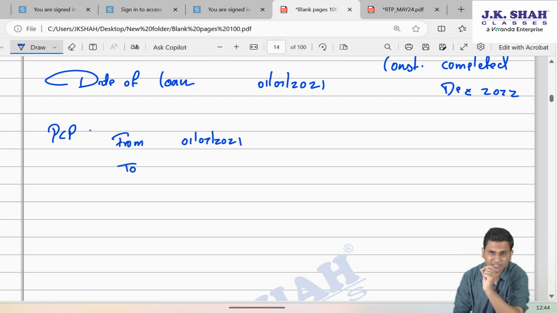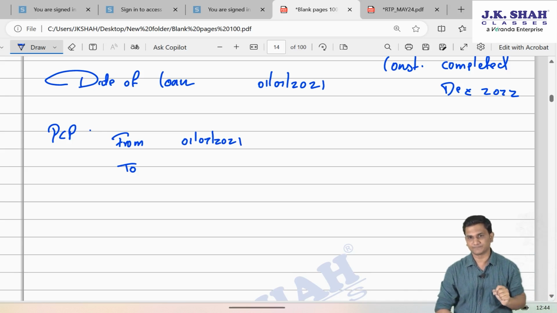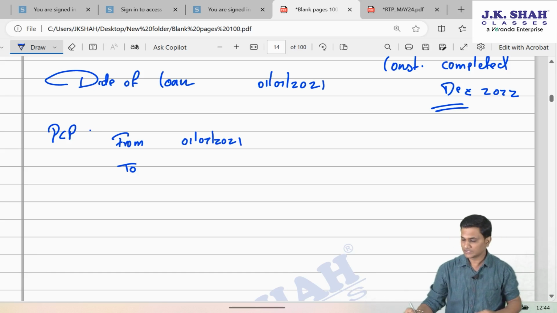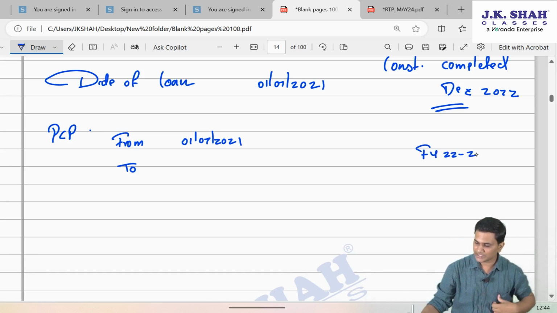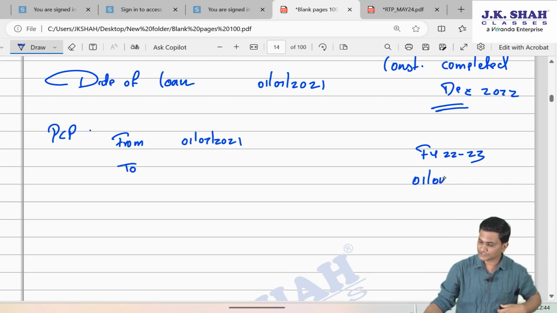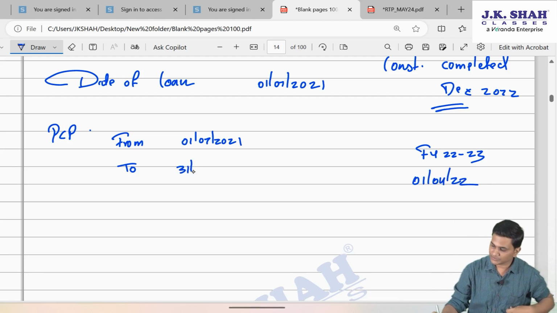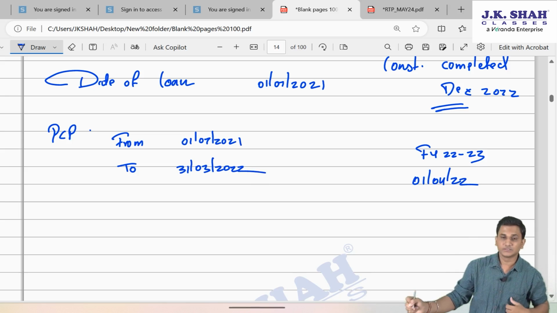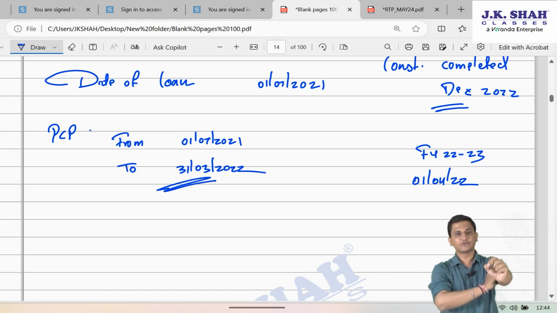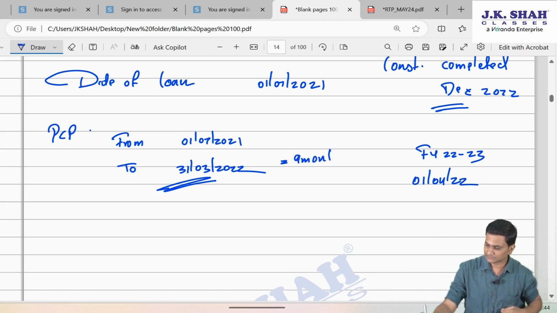Friends, pre-construction period ends on a day prior to first day of the financial year in which construction is completed. Since the construction is completed in December 22, can I say it is completed in financial year 22-23? So, what is the first day of that? 1st April 22. What is the day prior to that? 31st March 22. So, can I say in this case, there is a pre-construction period of 1st July 21 to 31st March 22, that is 9 months.